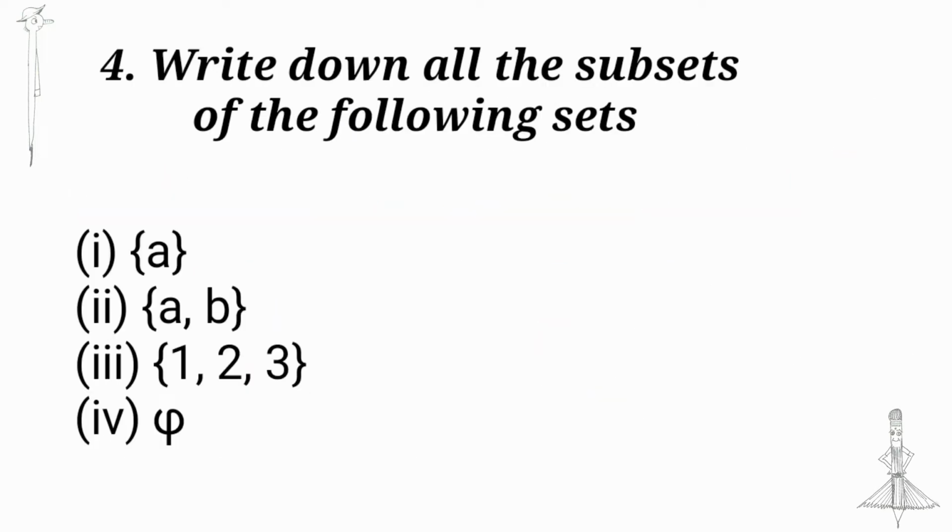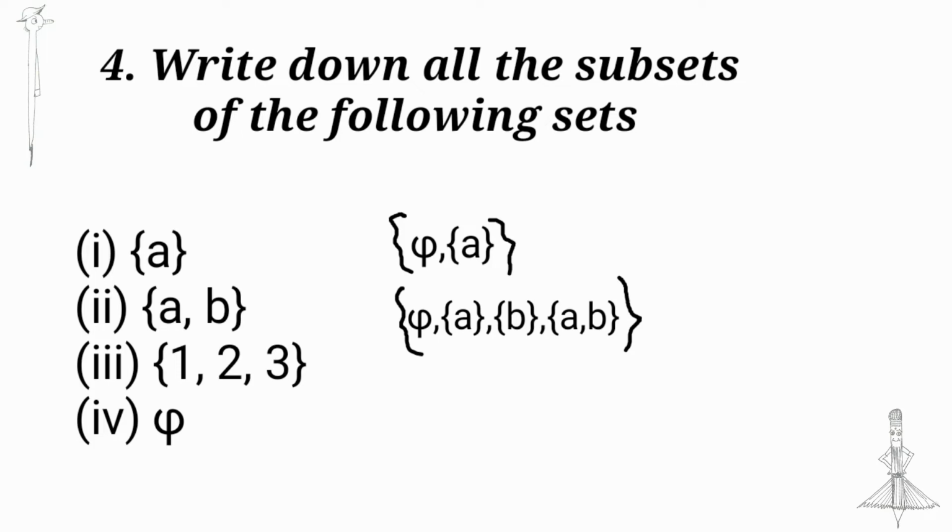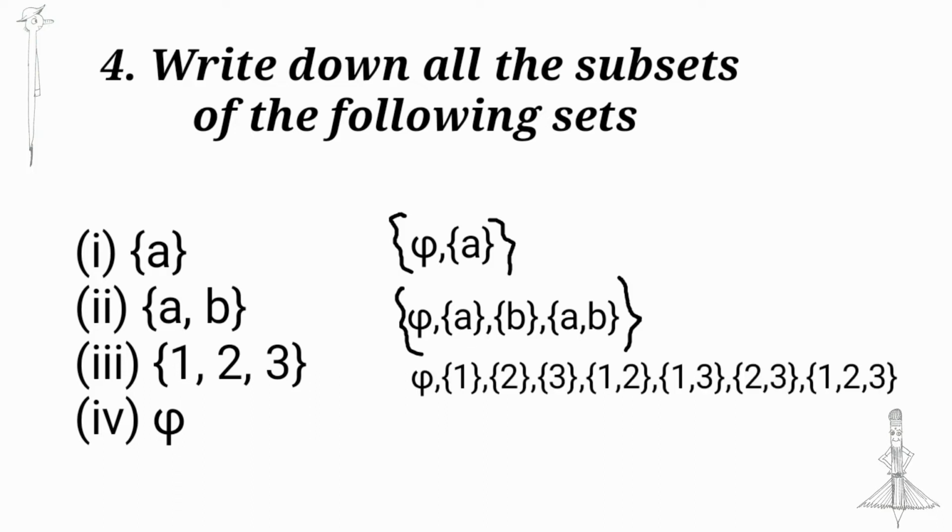Write down all the subsets of the following sets. First question, set {a}. The subsets of set {a} are the null set and set {a}. Then second, subsets of {a, b}: null set, set {a}, set {b} and set {a, b}. Third, subsets of {1, 2, 3} are null set, {1}, {2}, {3}, {1, 2}, {2, 3}, {1, 3} and {1, 2, 3}. Last, the only subsets of {5} are the null set and {5}.